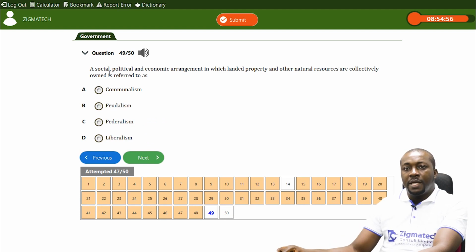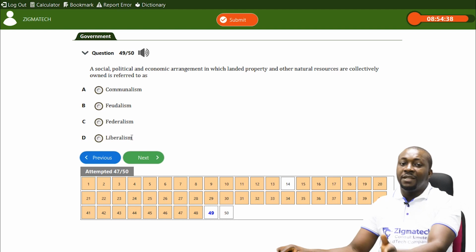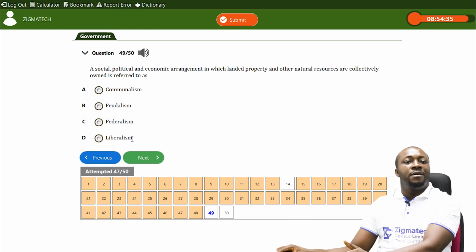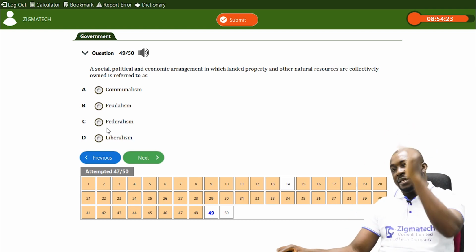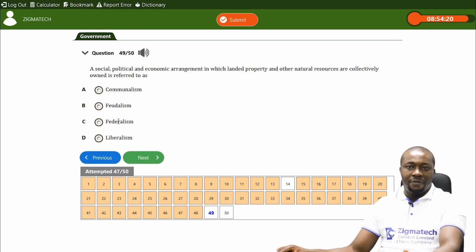Question number 49, a social, political, and economic arrangement in which landed property and other natural resources are collectively owned. It's referred to as what? Collective ownership. Is it liberalism associated with capitalism? No, it's not, because in capitalism you talk about individual ownership, and liberalism is the ideology associated with capitalism. Is it federalism? We're talking about a system of government; here I talk about levels of government.